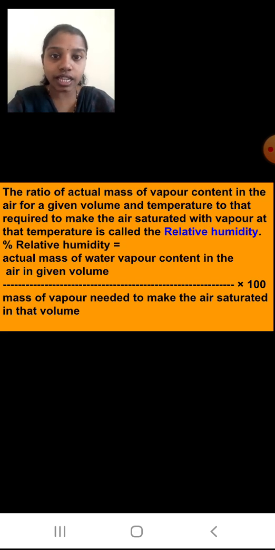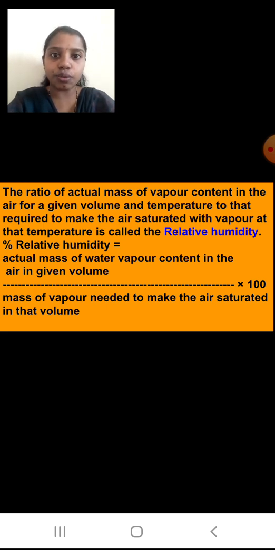This ratio multiplied by 100 gives you percent relative humidity. Again I'll repeat: percent relative humidity is equal to the actual mass of water vapor content in the air in a given volume, divided by the mass of vapor needed to make the air saturated in that volume, multiplied by 100.